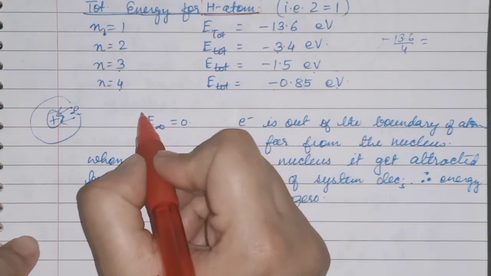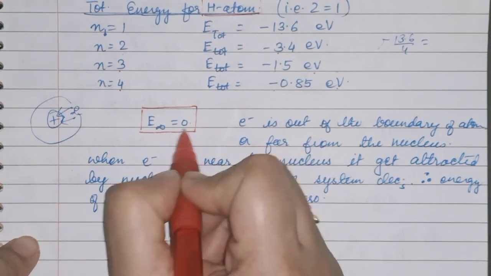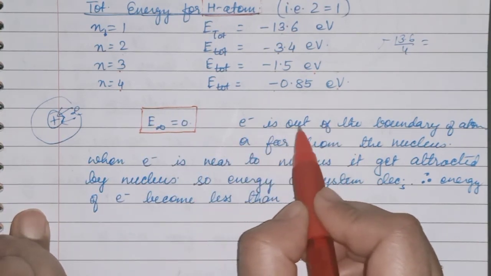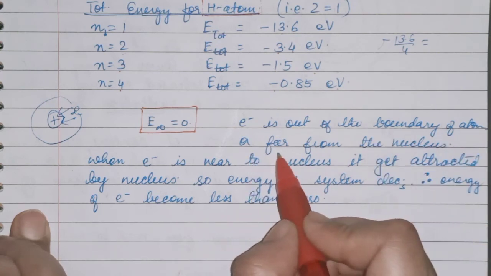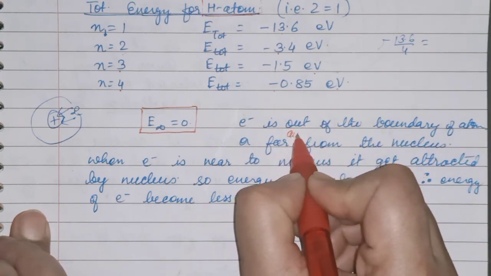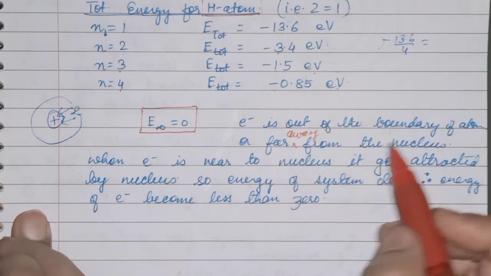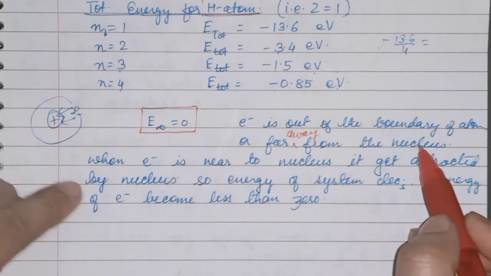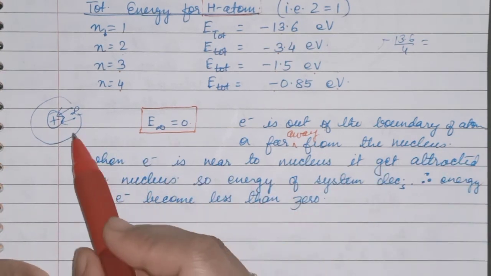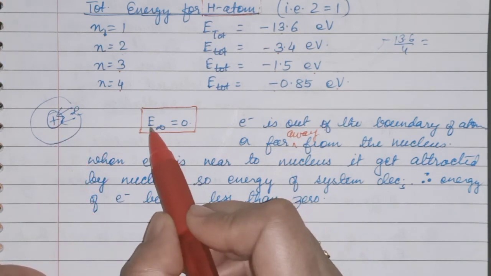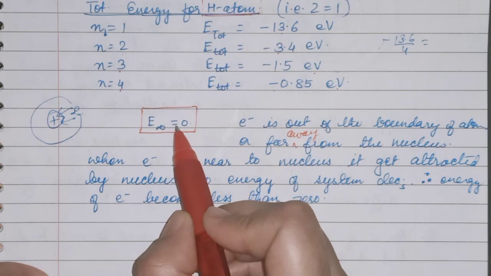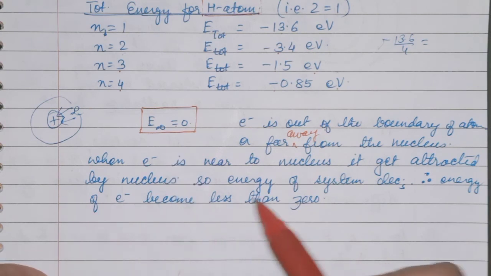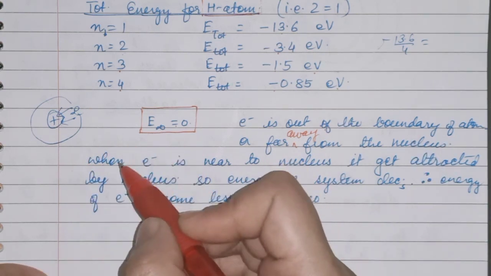Now see here children, energy of the electron at infinity is 0. What does it mean? It means that when the electron is out of the boundary of an atom or far away from the nucleus, that means there is no attraction between nucleus and electron. At that time you can say there is no force of attraction between electron and nucleus, and at this point you can say the energy at infinity of the electron is equal to 0. Okay, so why is this 0? Because the electron is out of reach of the nucleus.